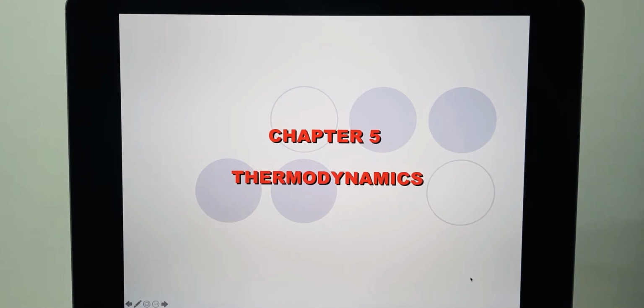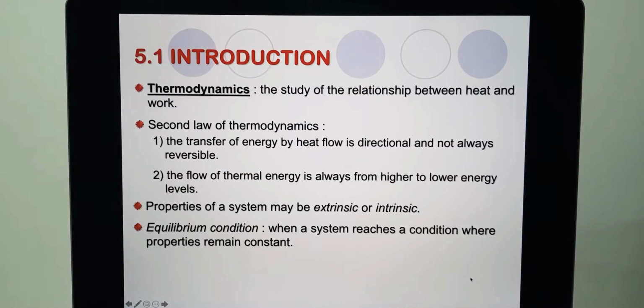For this video, we are going to cover Chapter 5, Thermodynamics, in FST 209, Food Engineering. For this particular chapter, it is more towards the first law and second law of thermodynamics and the explanation behind certain terminology. Okay, so let's move on to the first slide, introduction. What is thermodynamics?